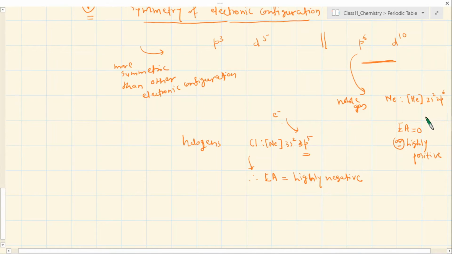are not welcoming electrons. Now the situation for metals is also similar to somewhere here, because there also the electrons are not welcome. So there also the electron affinity will be either 0, or highly positive, or a very less negative value.